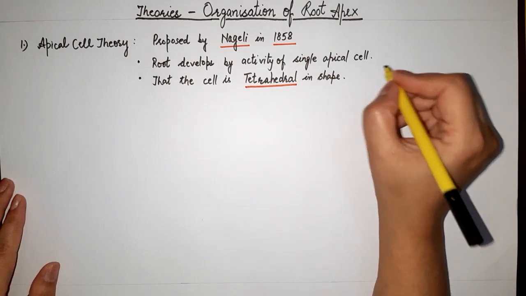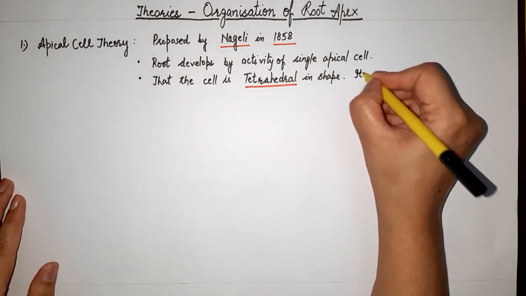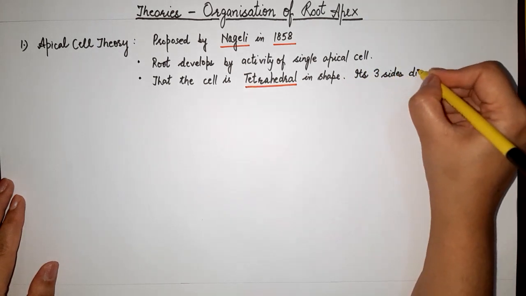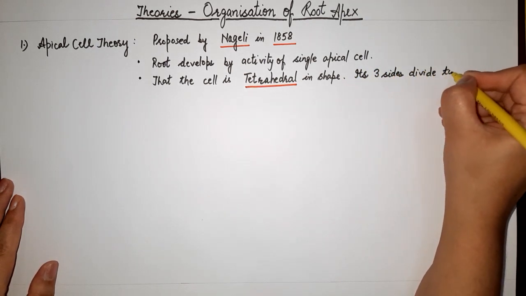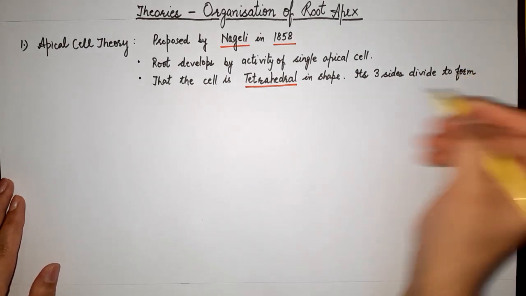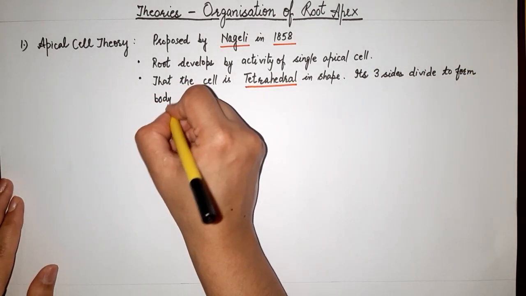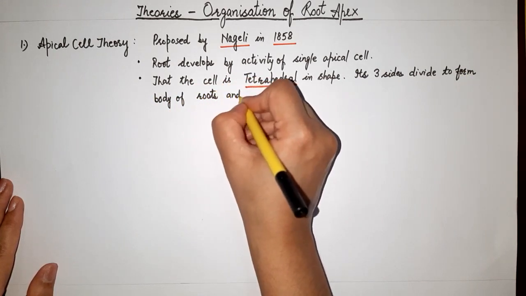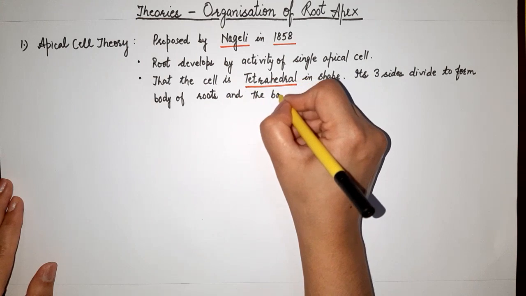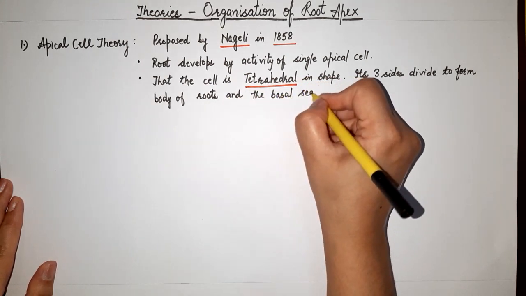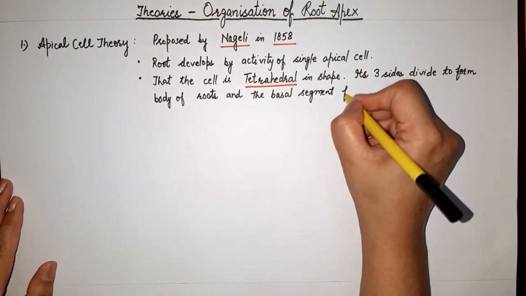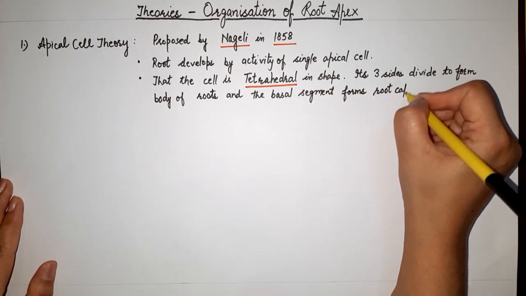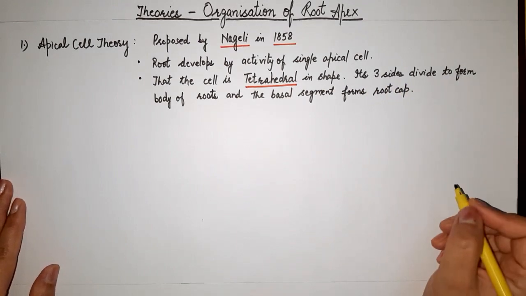So, it has a total of 4 sides, out of which 3 sides divide to form the body of the root, and the basal segment forms the root cap. This is how a complete root develops.